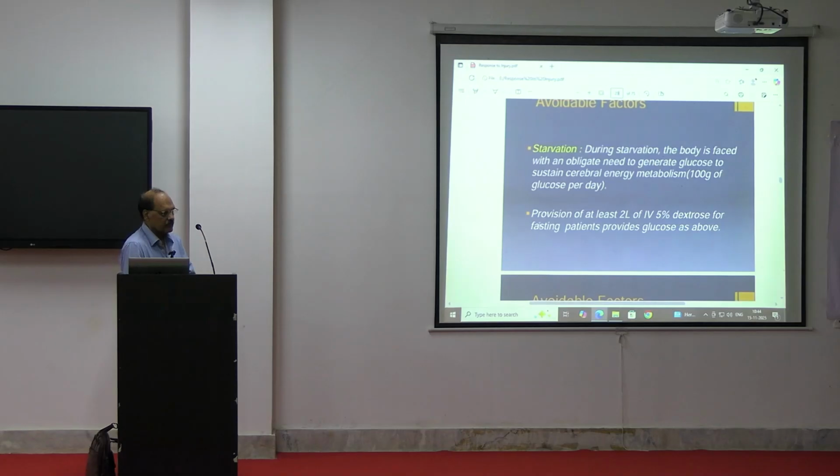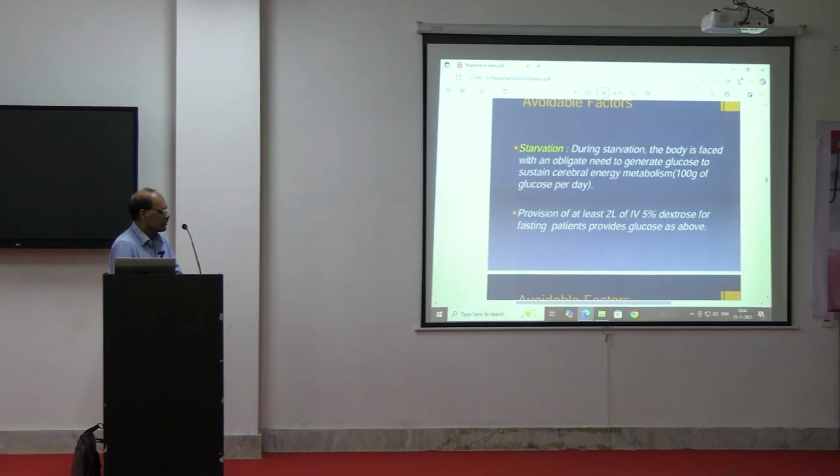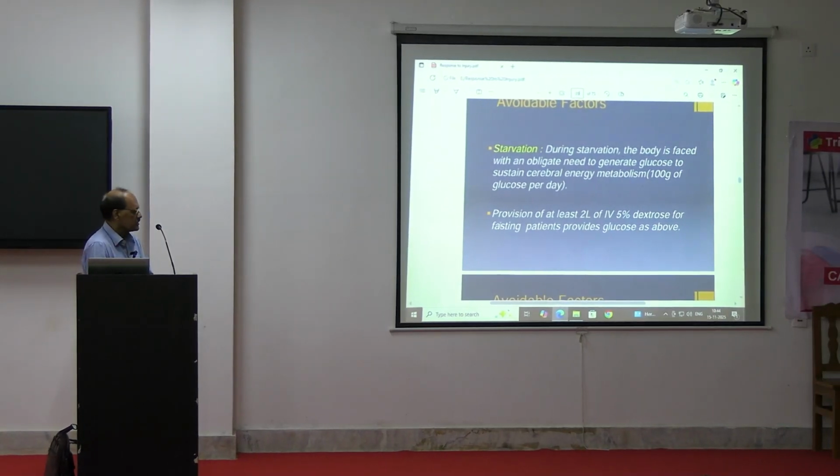Whenever the patient can take orally, you should start feeding the patient. Then provision of at least 2 liters of IV 5% dextrose for fasting patients provides glucose as above. So this 100 grams of glucose per day is needed for those patients. We have to avoid the starvation.